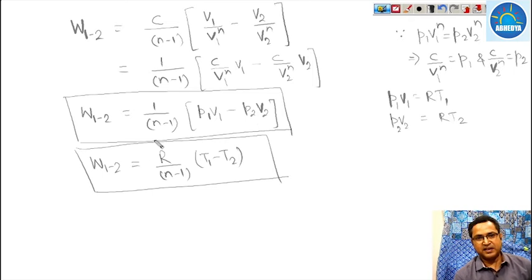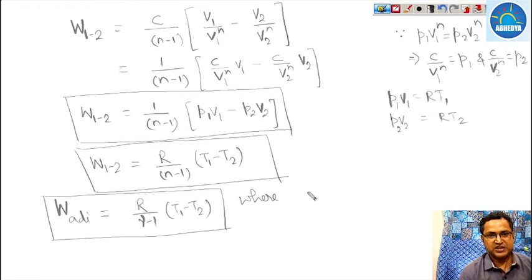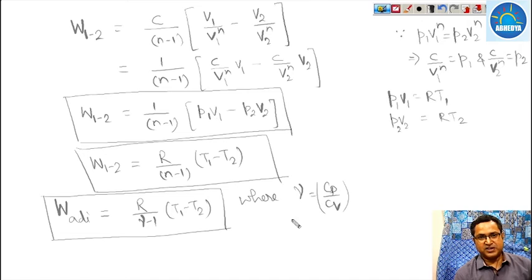For an adiabatic process, the work done will be R upon gamma minus 1, times T1 minus T2. So this is the work done in case of an adiabatic process, where gamma is known as the ratio of the specific heat at constant pressure to constant volume, that we will discuss later on when we do heat transfer.